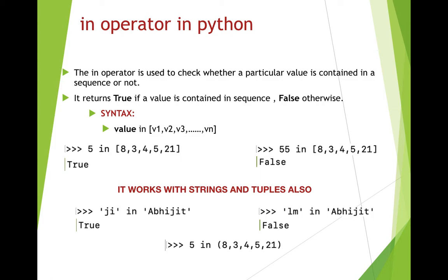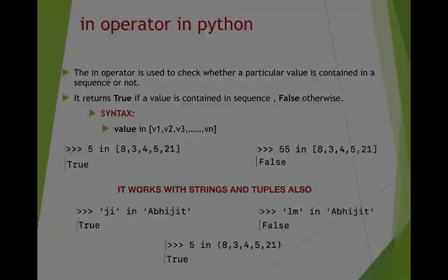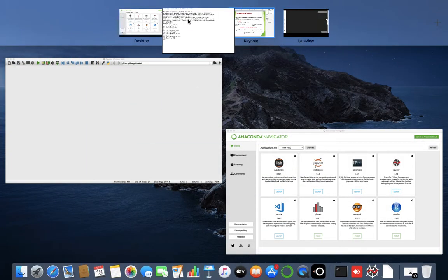If I use a tuple here, if I write 5 in (8, 3, 4, 5, 21), here I have used a tuple. How can you come to know that I have used a tuple? Because I have used the first bracket in this case. Therefore, I'll get the result as true. Let's quickly implement it in the Python programming language.